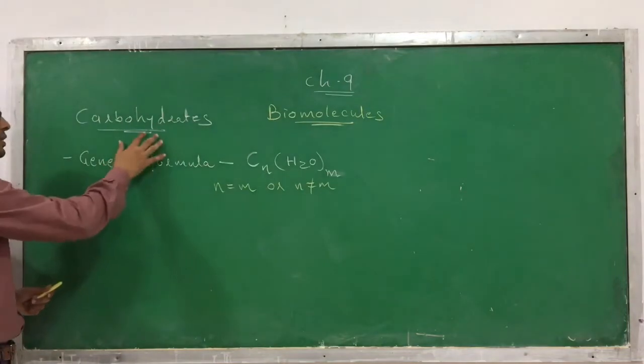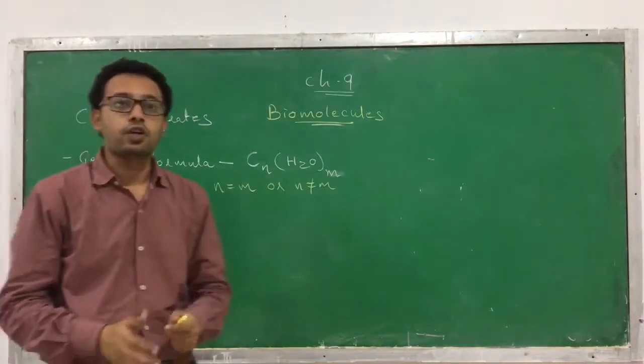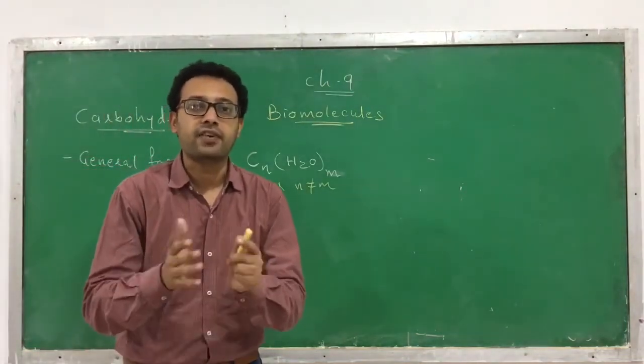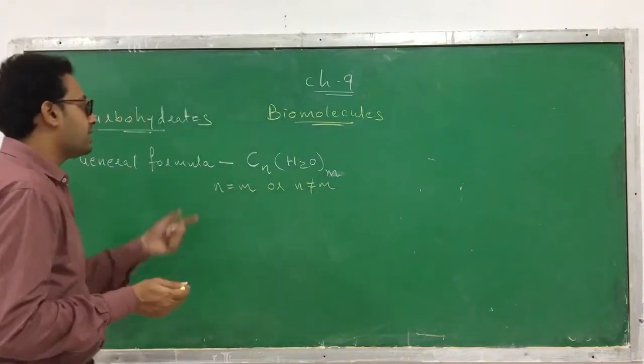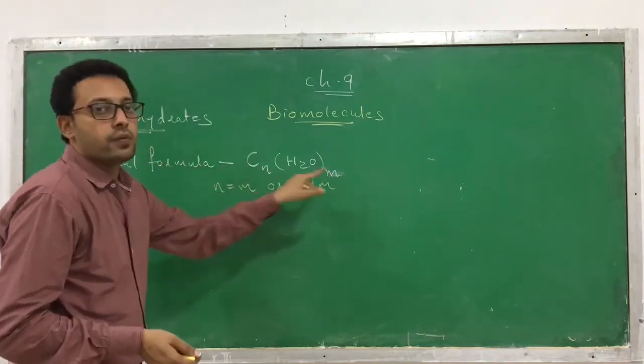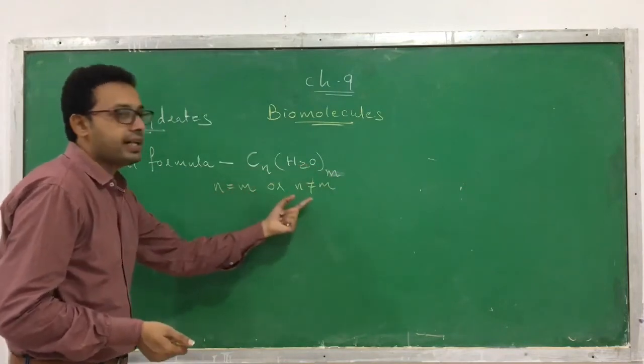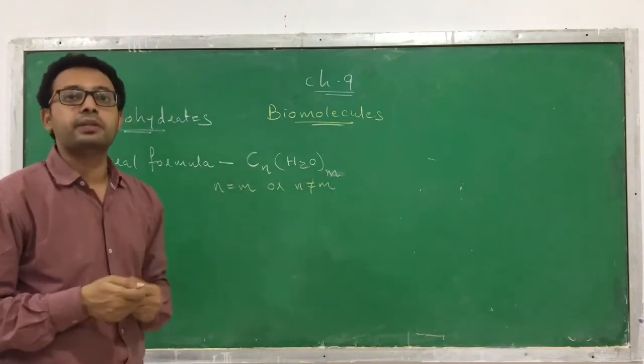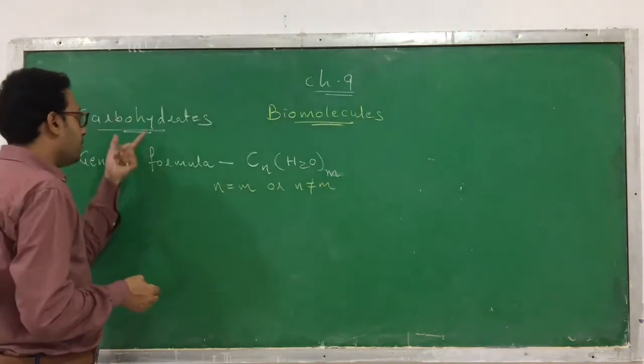So what is a carbohydrate? Carbohydrates are one of the important biomolecules you can find in a living organism, and the general formula is CnH2Om, where the values of n and m may or may not be the same.